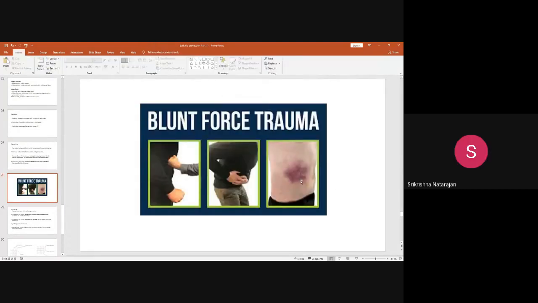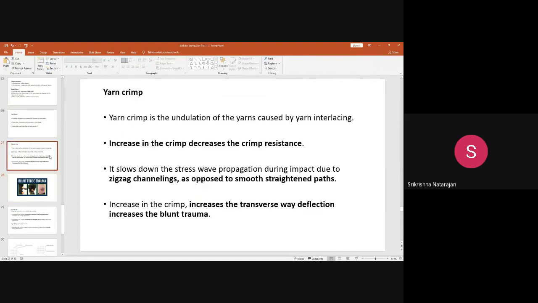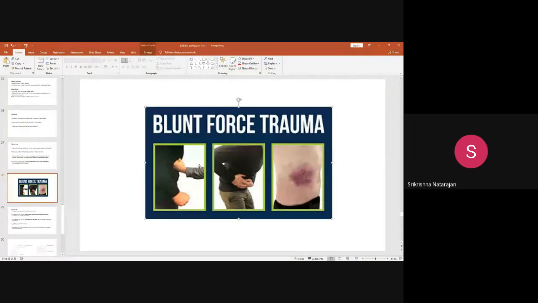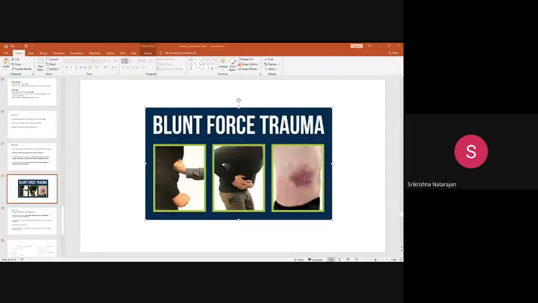Okay, see, you can see this is called the blunt trauma. For example, a normal example I have given: if a person is wearing clothing and someone is just hitting it, giving a punch to the body, what happens? In his body there is a trauma, there is a hit. Because of the hit given, he faces a trauma. Okay, similarly, coming back to our discussion on blunt trauma, just a minute, for a better understanding, I will put one more picture.